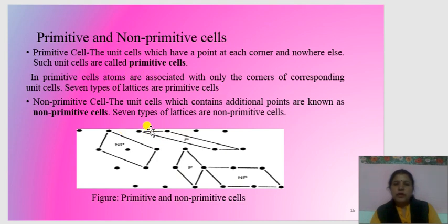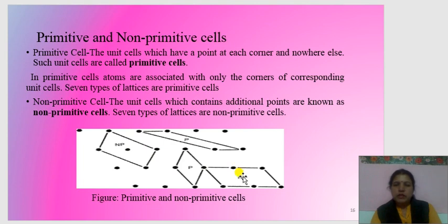While in the case of non-primitive cells, what happens? The unit cells which contain additional points. Here, this is at the center. Atoms are arranged at the corners and one additional point is there. Here also at the center one point is there, an additional point. This is a non-primitive cell. 7 types of lattices are non-primitive cells.